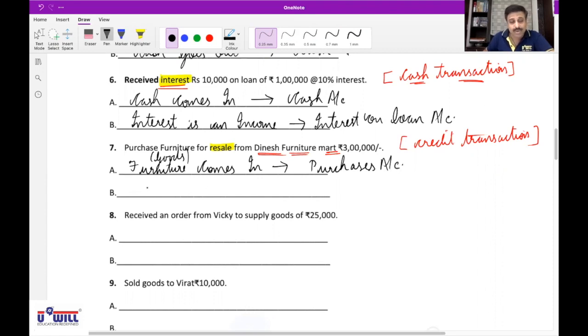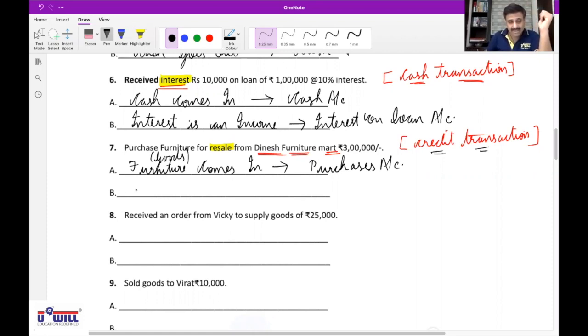And second question, what will you ask yourself? What goes out? Do we get the answer to what goes out? No. Why? Because it is a credit transaction, we cannot say cash goes out. Ask the next question: what income? Do you get the answer? No, sir. Ask the third question: who is the giver?